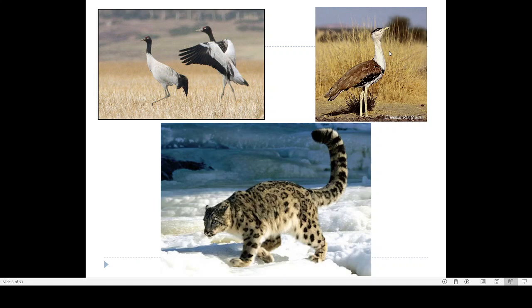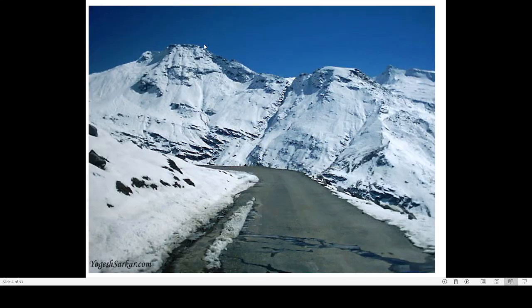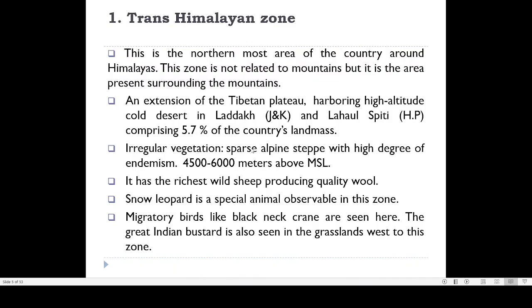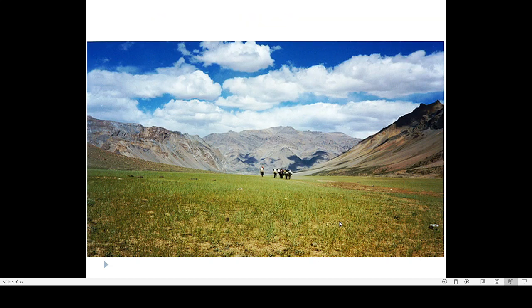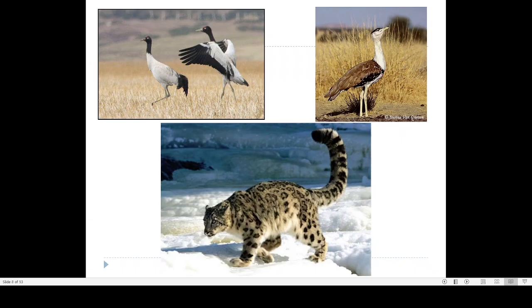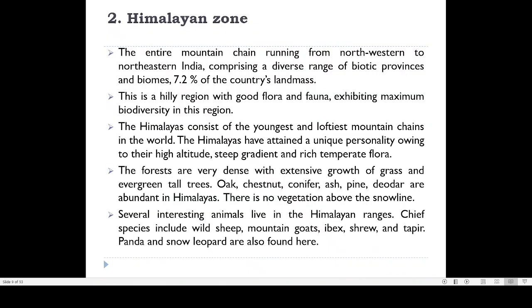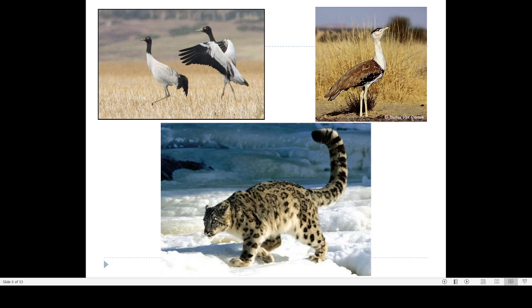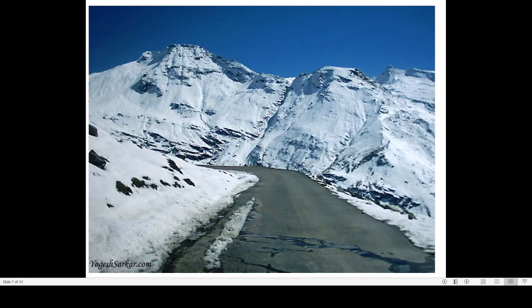Then another bird is the black-necked crane. This is another important bird, the black-necked crane. So these are some migratory birds, and they are common in this trans-Himalayan zone. And in addition to that, the snow leopard is also present. So these are some of the important types of animals present in this trans-Himalayan region.